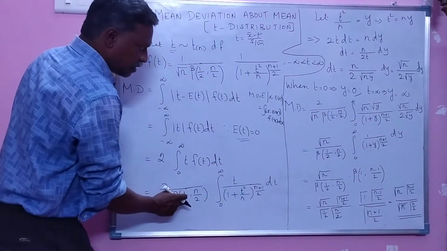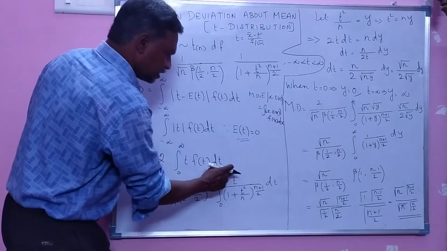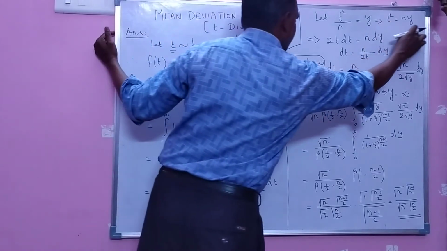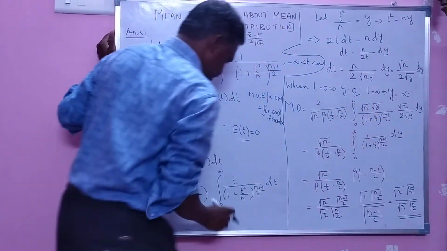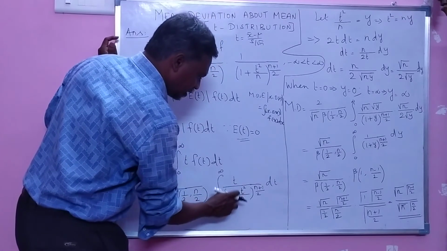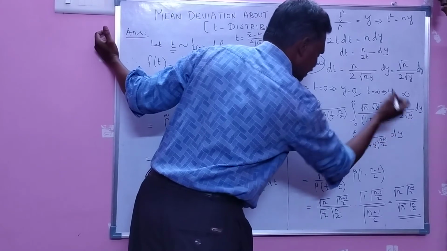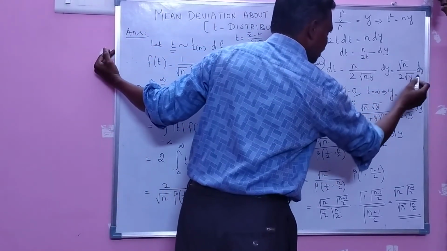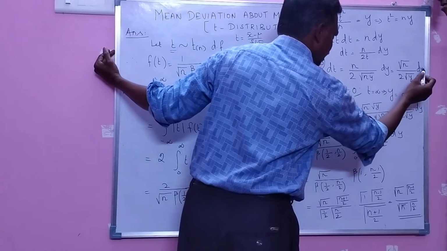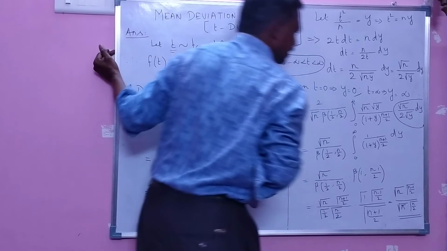So mean deviation equal to 2 divided by root n beta of 1 by 2 comma n by 2 integral 0 to infinity. Instead of t, you put this value, t equal to root n into root y divided by 1 plus y, this one taken as y, 1 plus y power n plus 1 by 2 into dt. Dt is nothing but root n divided by 2 into root y into dy.